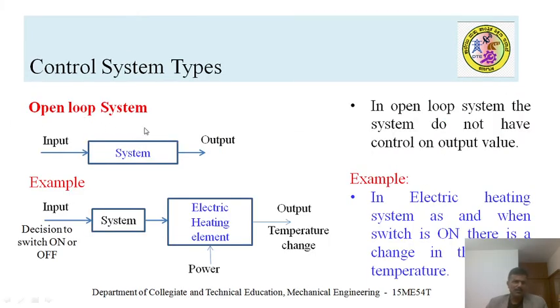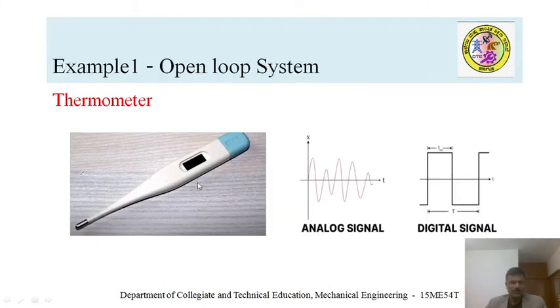If you look for examples, look at this. This is also an example of an open loop system. An open loop system receives the input and gives the output. Again, you can see it in a heating unit, where it receives the input and gives the output. A thermometer is another example where it receives the input and gives the output.